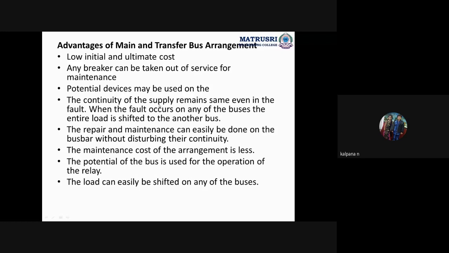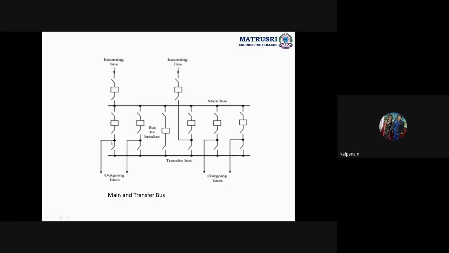If we get a fault in one bus bar, from the other bus bar we will get the power supply. When the fault occurs on any of the buses, the entire load is shifted to the other bus. If a fault occurs on any one line, this will be connected to here. If the fault occurs here, then we will get the power supply from here.